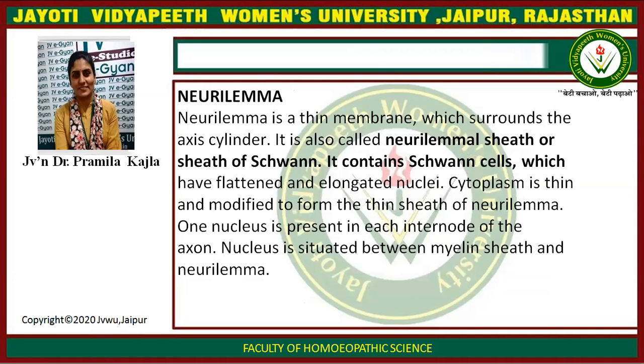Neurilemma. Neurilemma is a thin membrane which surrounds the axis cylinder. It is also called neurilemmal sheath or sheath of Schwann. It contains Schwann cells which have flattened and elongated nuclei. Cytoplasm is thin and modified to form the thin sheath of neurilemma. One nucleus is present in each internode of axon. Nucleus is situated between myelin sheath and neurilemma.